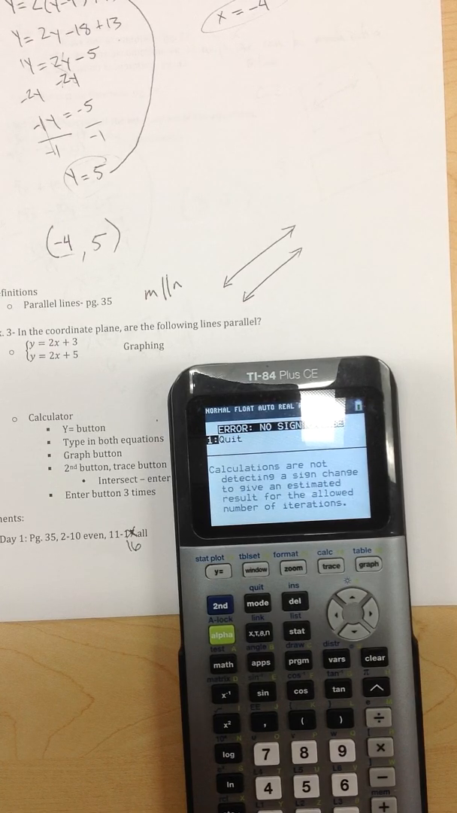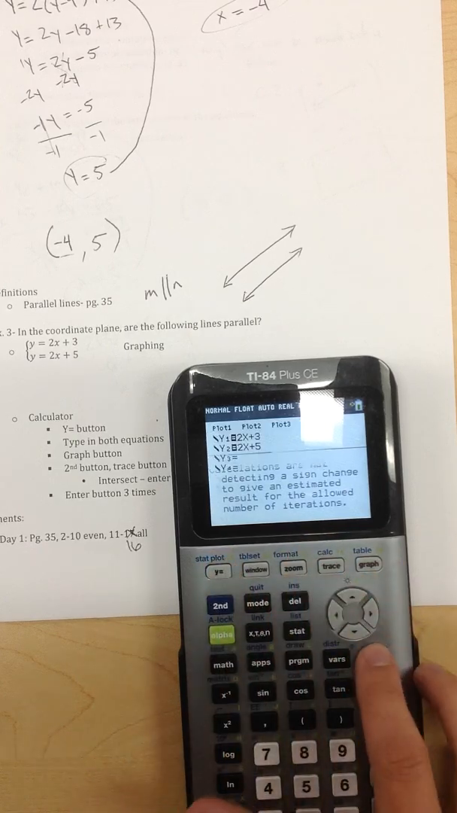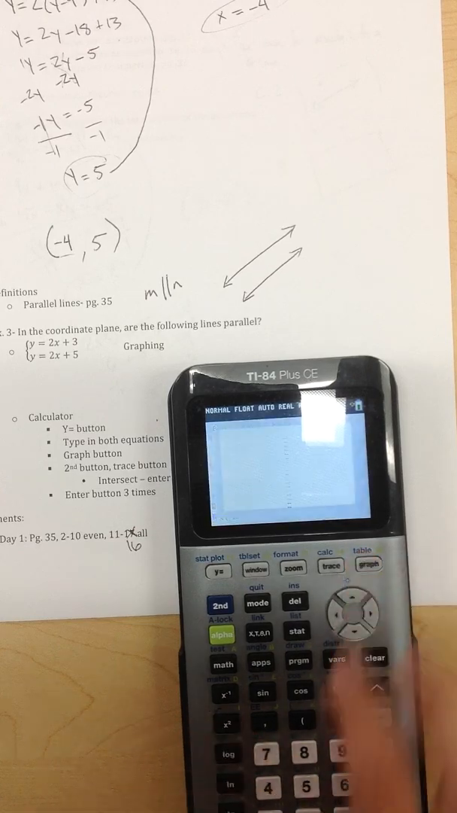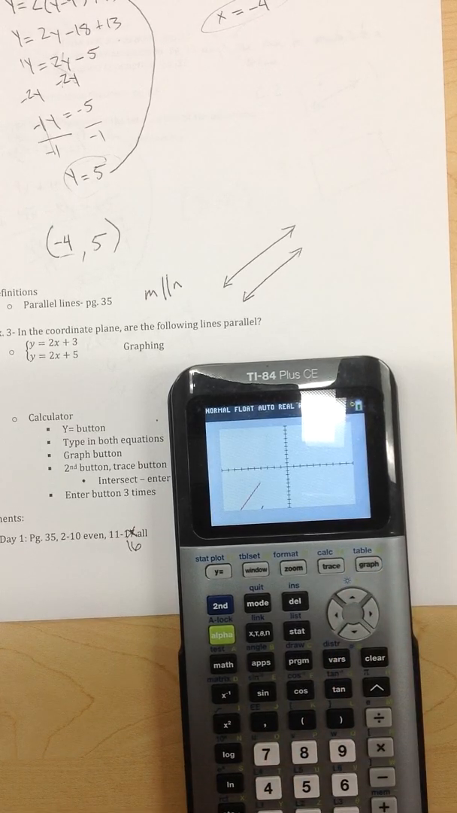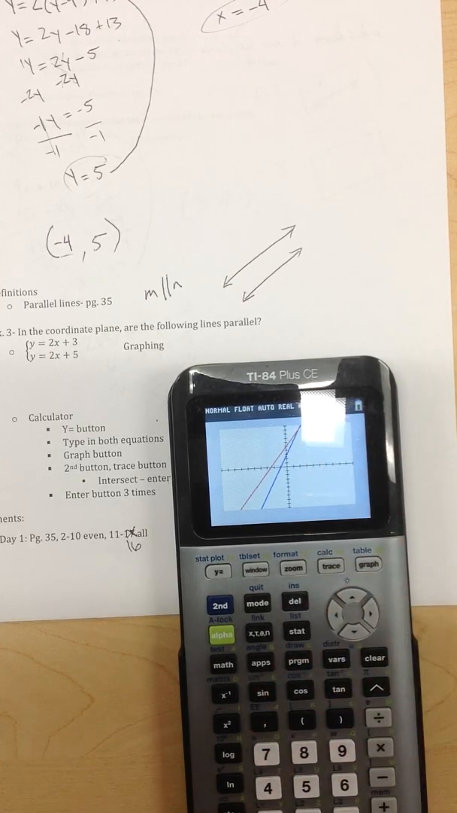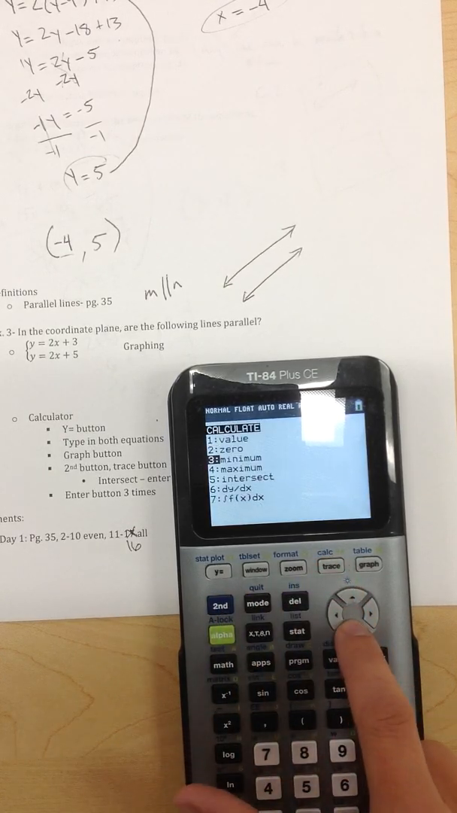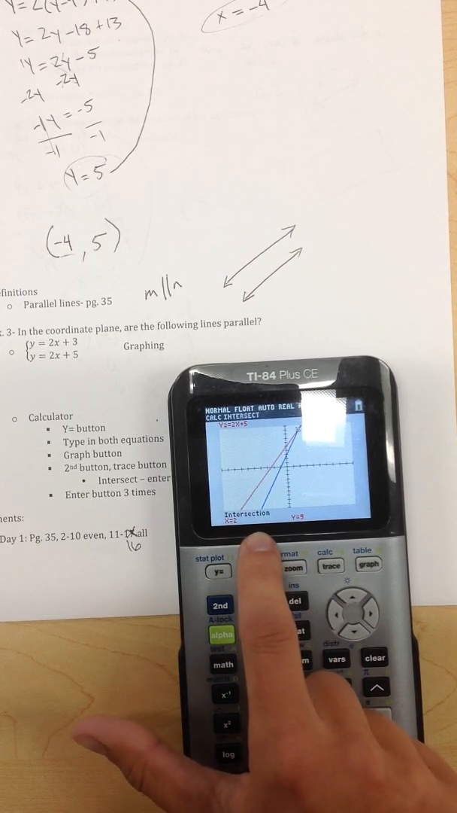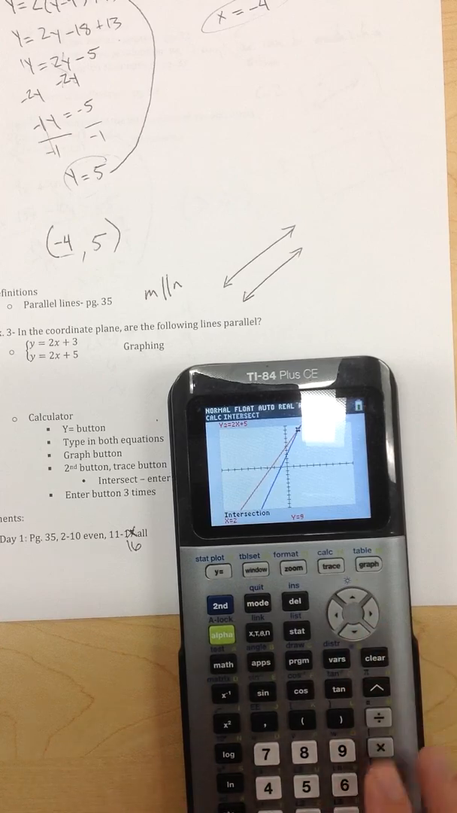Okay, if there was an intersection, I'll show you something else here. So like say I typed in 3x plus 3, something like that, and I went to graph those. So those lines are different, and you can tell just off the screen there that those lines are going to cross each other. Okay, so if I went through the process again of second, trace button, down to intersect, enter 3 times, that would tell me what my intersection is. So if there is an intersection, it will tell you what it is. If there's not, then it'll give you that error.